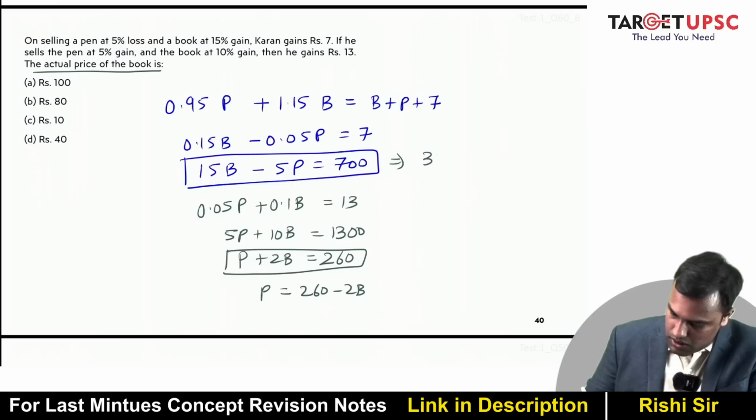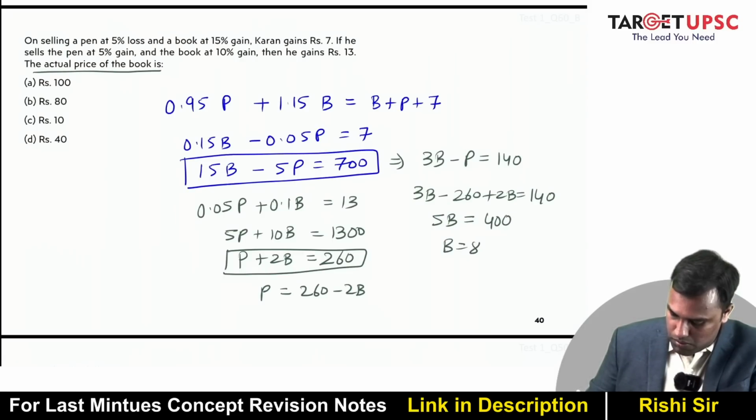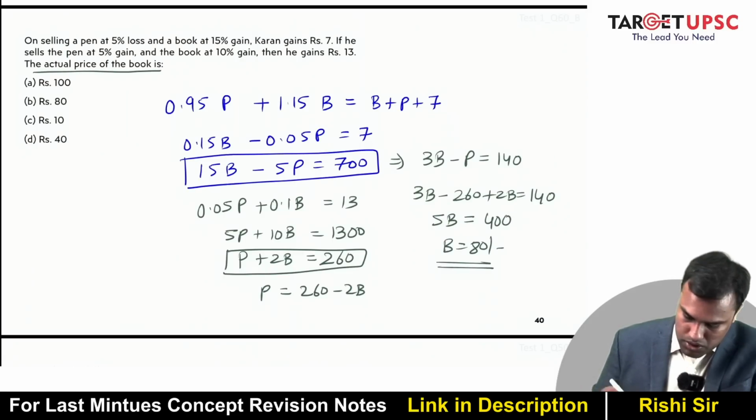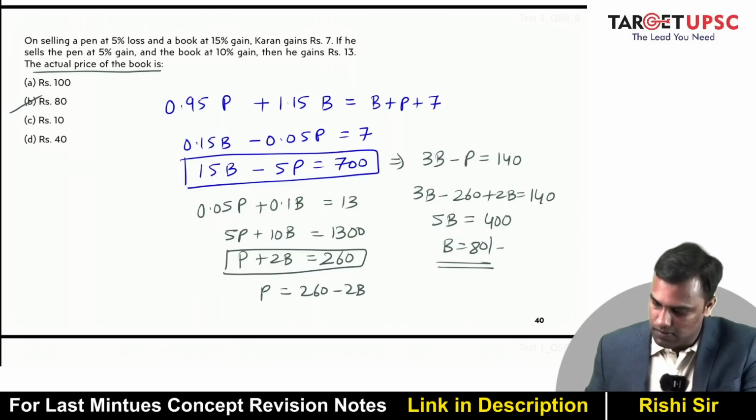This can be written as 3B minus P is equal to 140. Now instead of P, I write minus 260 plus 2B is equal to 140. So 5B is 400. So B becomes 80. So the price of book is 80.